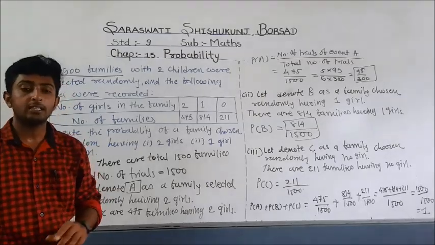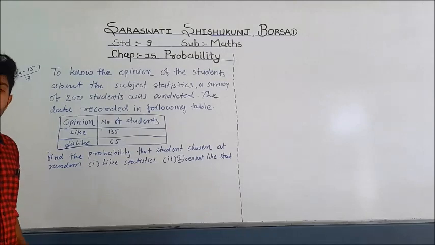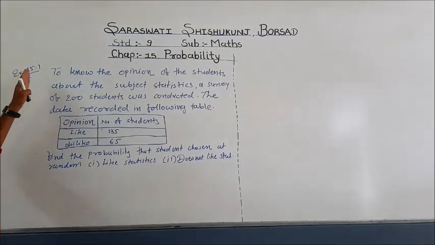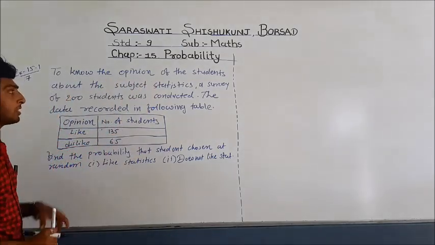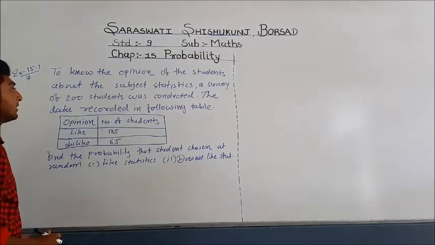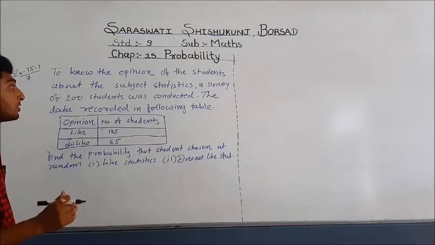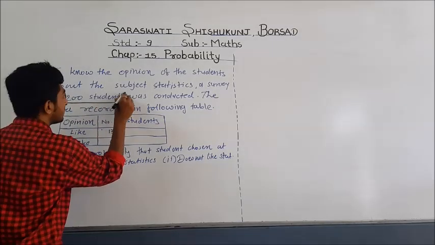Now let us see another example. Another example is exercise 15.1, example number 7. To know the opinion of the students about the subject statistics, a survey of 200 students was conducted. How many students took part in the survey? 200 students.